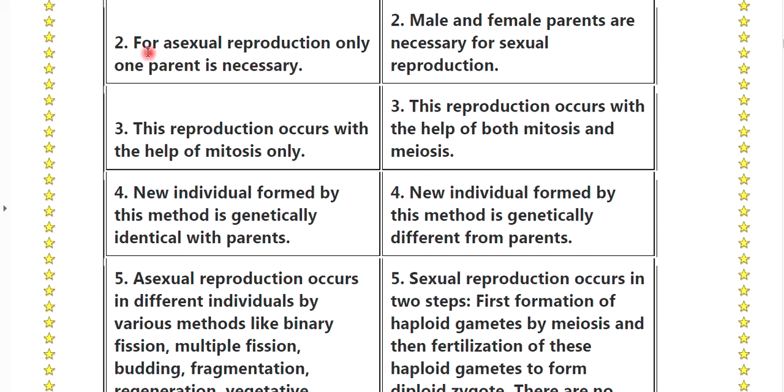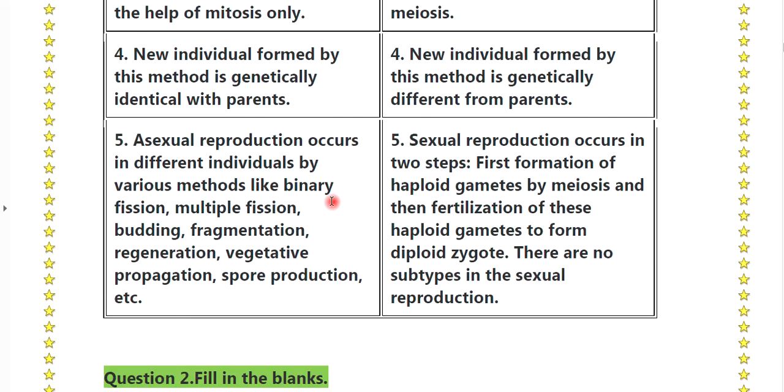In asexual reproduction, only one parent is necessary. In sexual reproduction, male and female parents are necessary. This reproduction occurs with the help of mitosis only. This reproduction occurs with the help of mitosis and meiosis. The new individual formed by this method is genetically identical to the parent. The new individual formed by this method is genetically different from the parent.